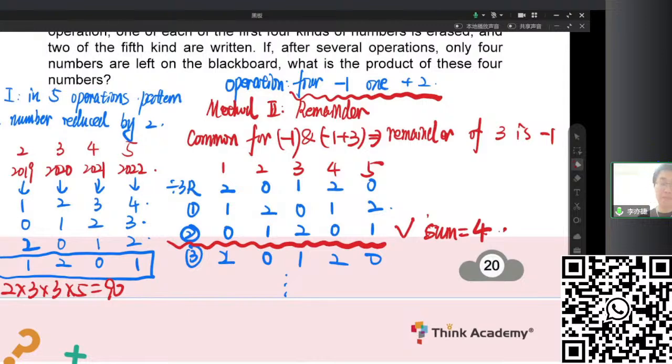But actually, I believe for primary school students, it's very hard to think of this method. So maybe we just use the first method. So we find a way, operation patterns, to make it into a smaller number, and then we operate it to get the answer. I think method 1 is good for all of you. Okay.